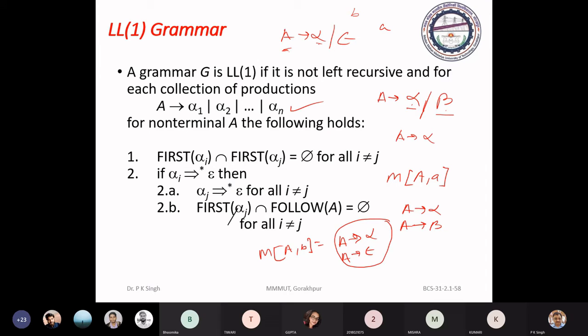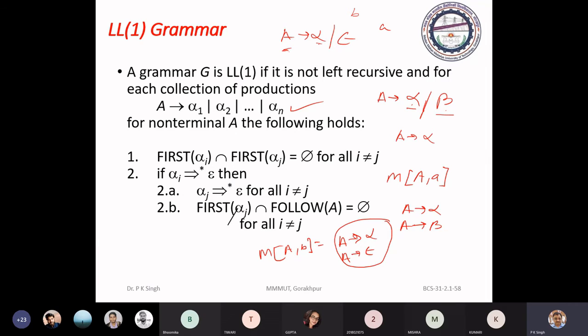If you go through old GATE papers, you will find questions where you have to test whether a particular grammar is LL1 or not. We will also discuss how to test whether a grammar is LR1 after the discussion of bottom up parsing.